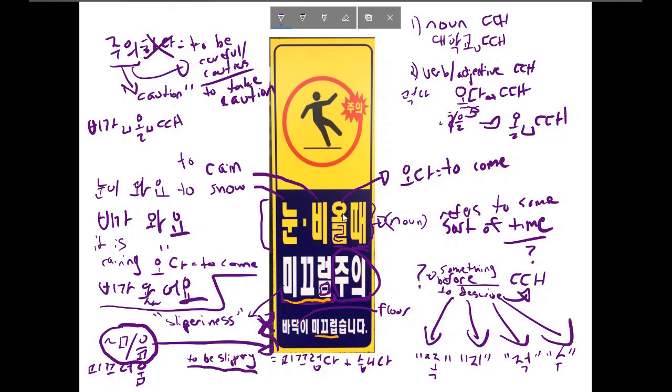This is saying, if I say it literally, when the snow or the rain comes, and more specifically and better translated to English, when it rains or snows, be careful, take caution of the slipperiness. Because, and it doesn't say because here, but because the floor is slippery. And then up here, of course, you can see this jui again, which you know means to be careful or to take caution. Well, that was fun.